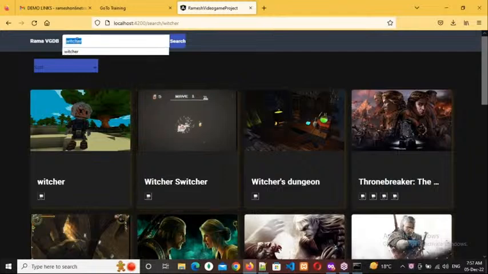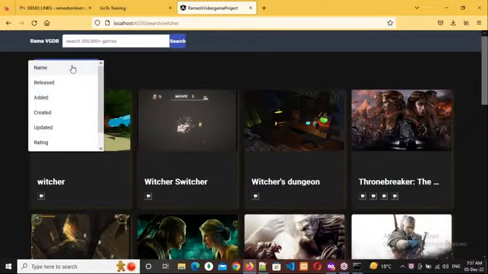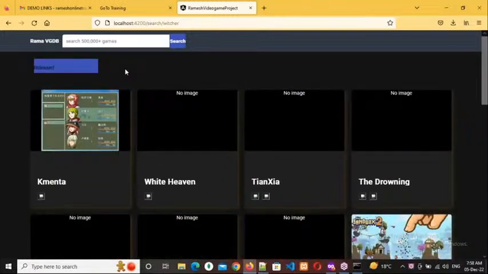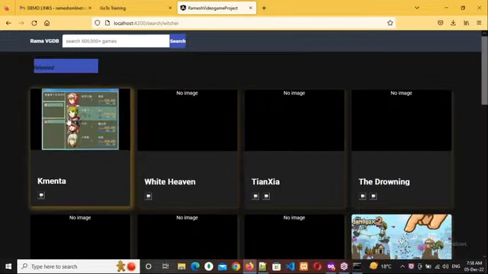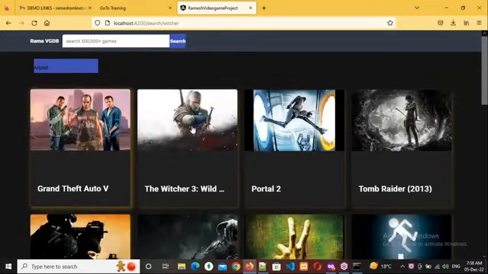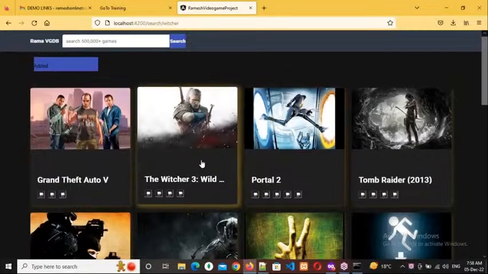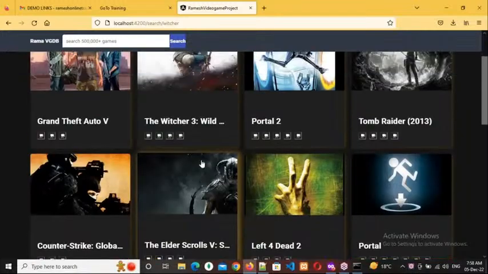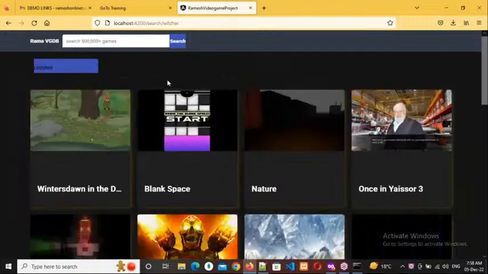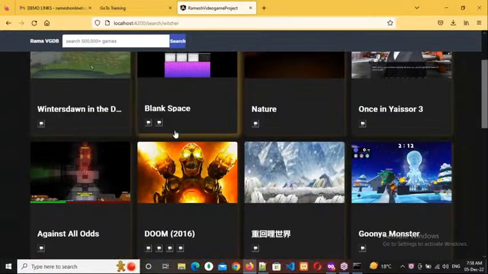Or else if you want to sort, you can sort like this also, by when it is released. See it? By release date, they are coming. If there is no image, then it will come like this, no image. If there is an image, that image will display here. He added all those things. See there. Updated. Is it clear, everybody? Can you respond?